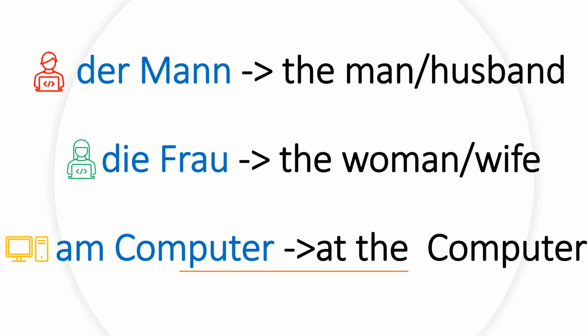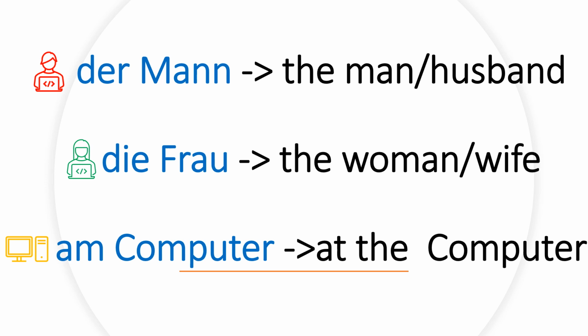So let's make a sentence with der Mann, die Frau, am Computer. Der Mann, because it's masculine, you put the article der. Die Frau, Frau is feminine, so you have die Frau, the woman. Der Mann is the man. Am Computer is on the computer or in the computer. You're working on the computer.